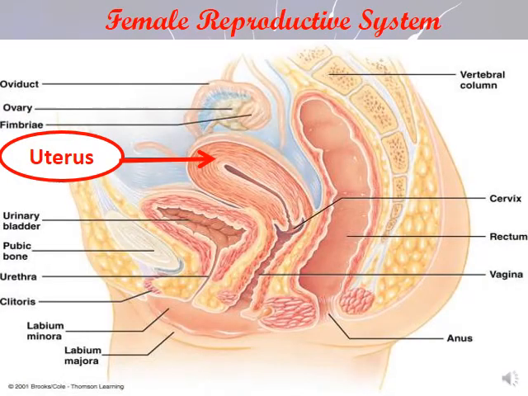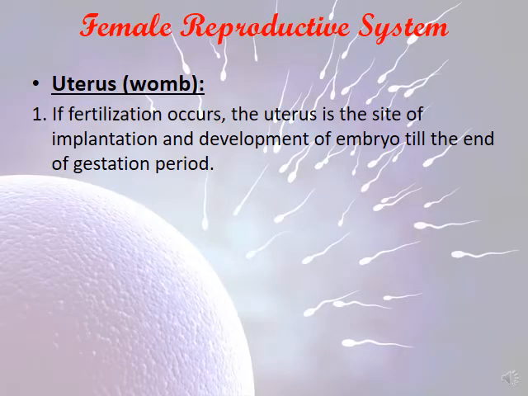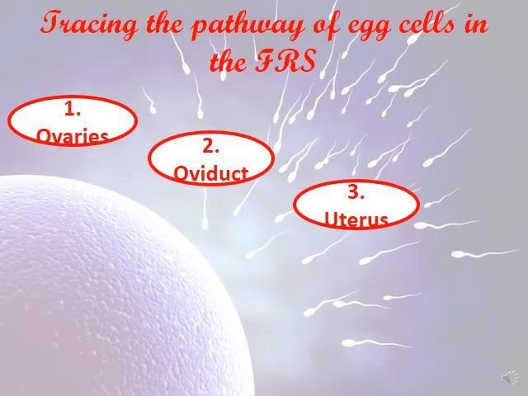Let's now move to the uterus. The uterus has another name, it's called the womb. If fertilization occurs, the uterus is going to be the site of implantation and development of the embryo till the end of the gestation period. First three checkpoints: we have the ovaries, second, the oviduct or the fallopian tubes or uterine tubes, and third, we have the uterus.